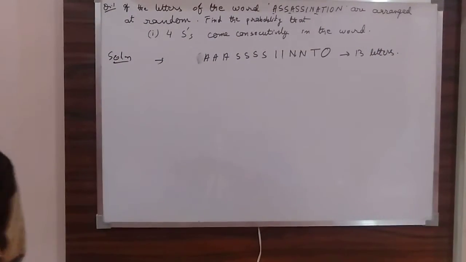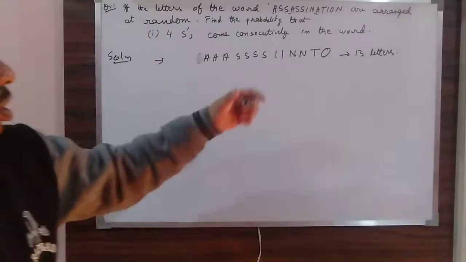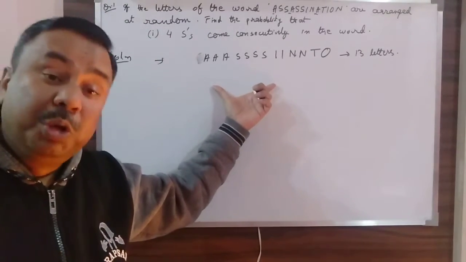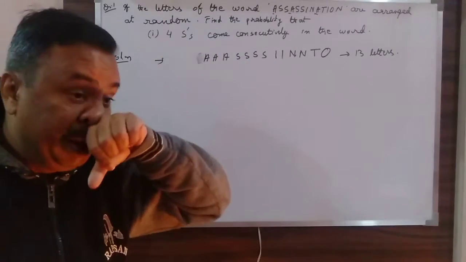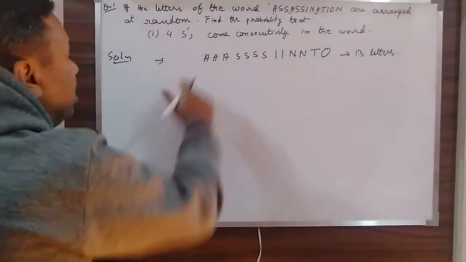When I arrange all of these, let us remember the formula of permutation: just arrangement of 13.